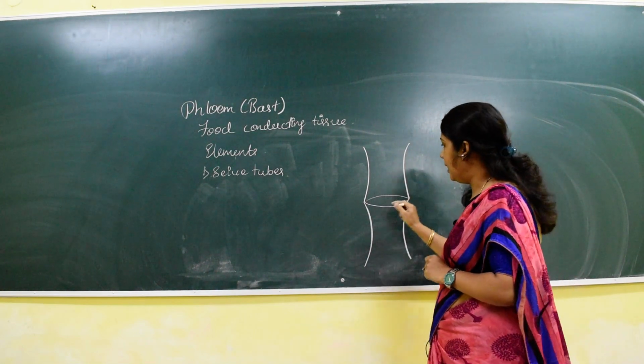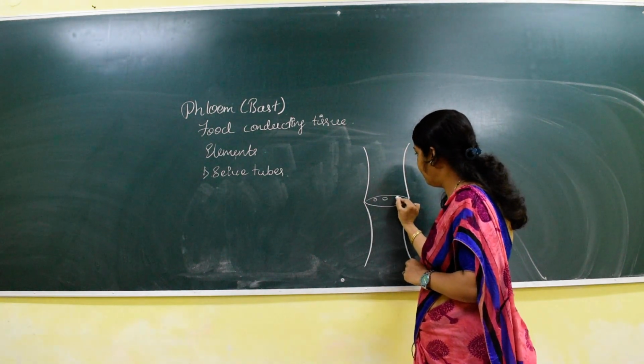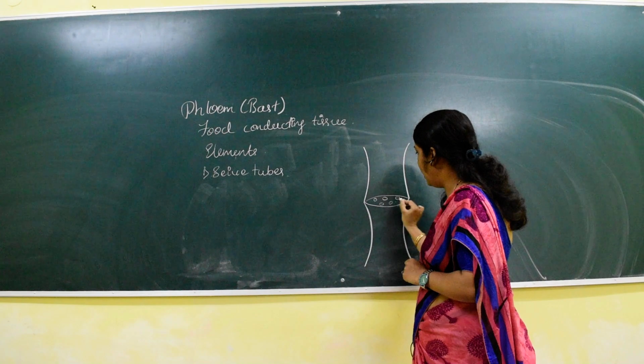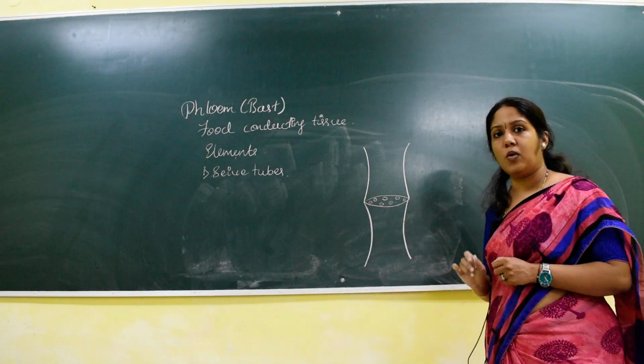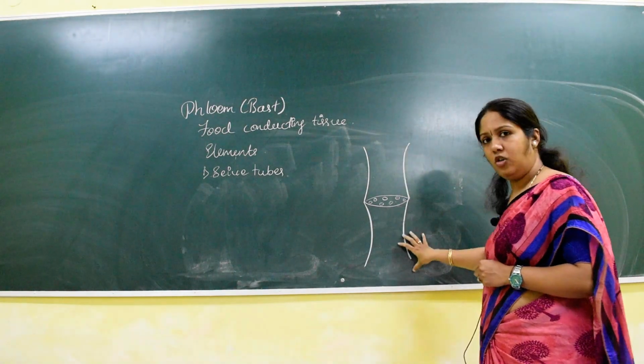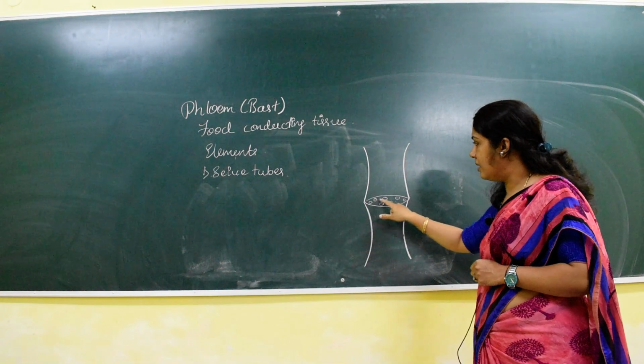Now this sieve plate contains a number of pores in it. They are called sieve pores. These are sieve tubes, this one is the sieve plate, and there are pores.